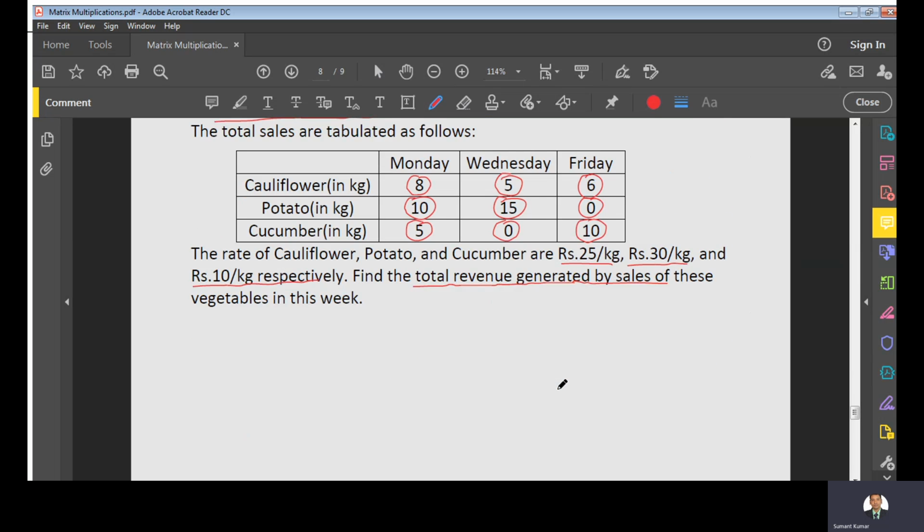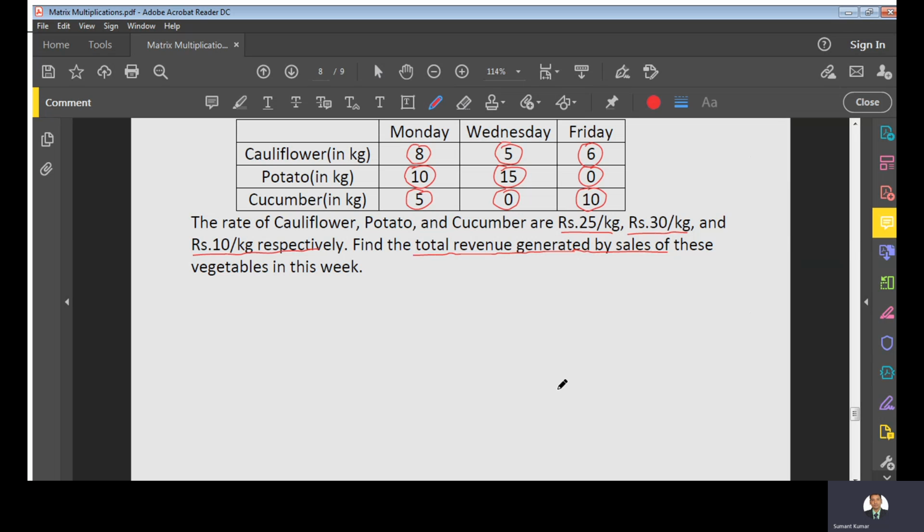How will you find it? Let us see how we use matrix multiplication to find the revenue.